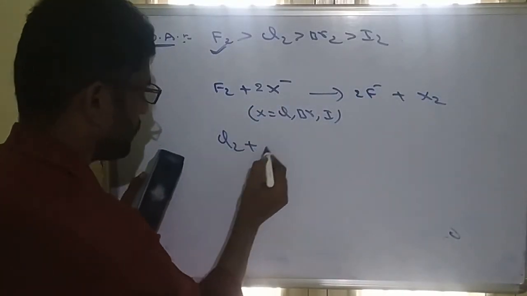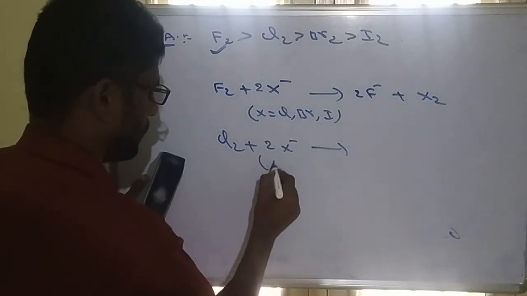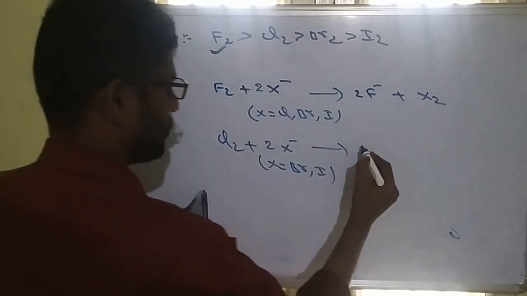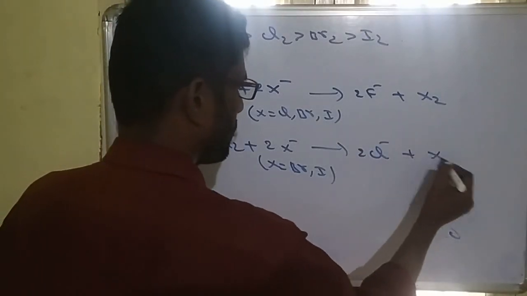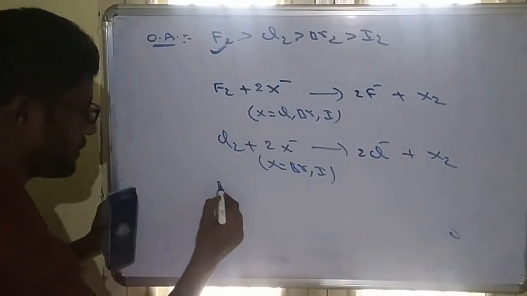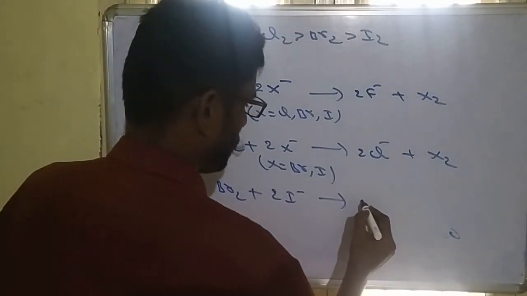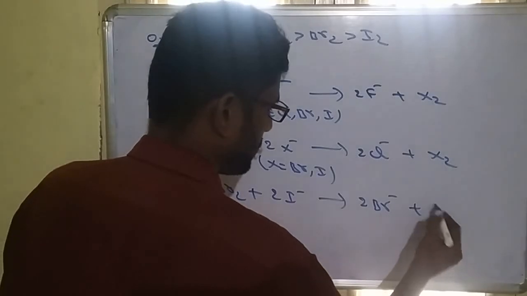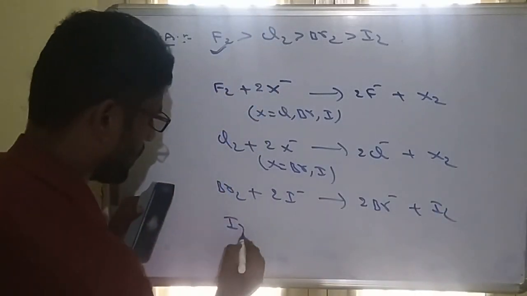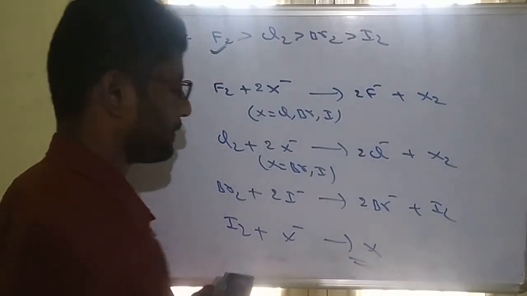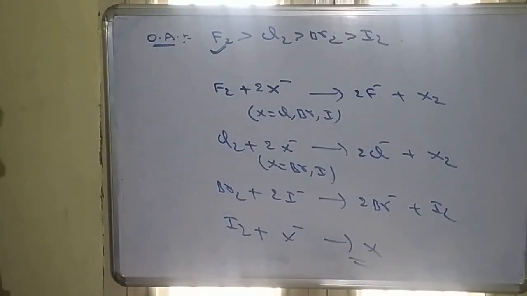But bromine can replace only chloride... sorry, bromine can replace only bromide and iodide, so here we get 2Cl minus plus X2. Whereas bromine can replace only iodide, so we get Br minus plus I2. Whereas iodine cannot replace any halogen.